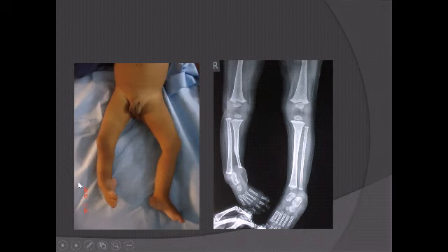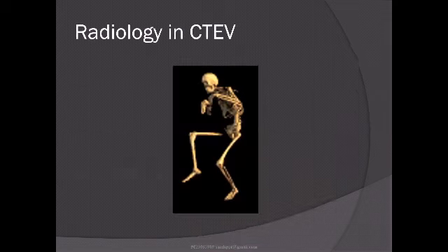Because what happens is that there is complete absence of the distal tibia. That is why there is varus. So X-rays have some role, and your clinical examination must be thorough to conclude that it is truly an idiopathic clubfoot and not some variation like this.